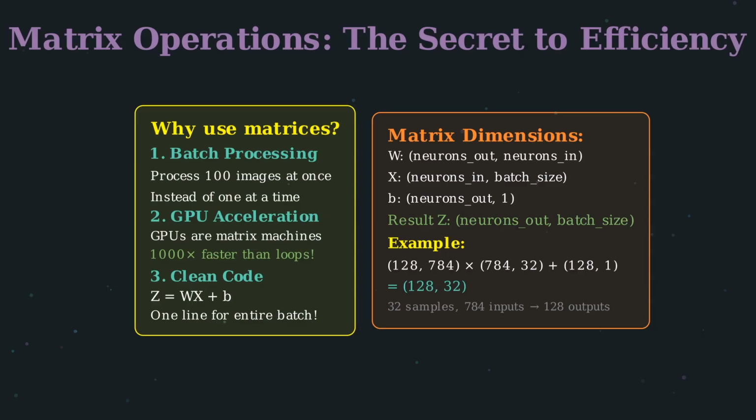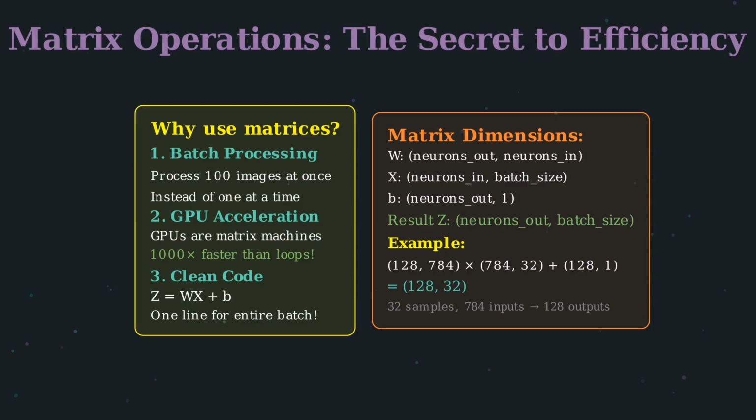The weight matrix W has dimensions neurons out by neurons in. The input matrix X has dimensions neurons in by batch size. Each column of X is one training example. The bias B is neurons out by 1. The result Z has dimensions neurons out by batch size.